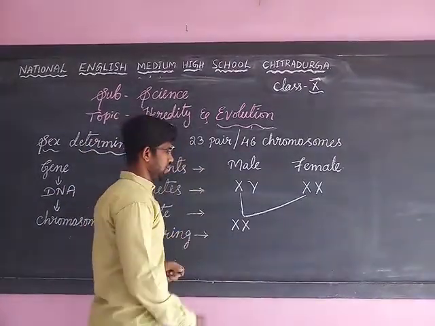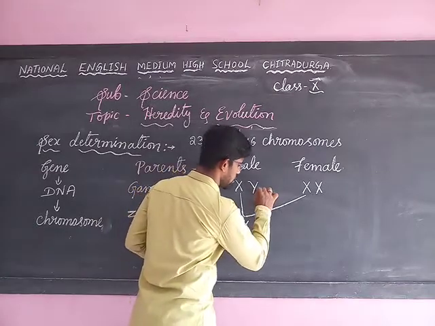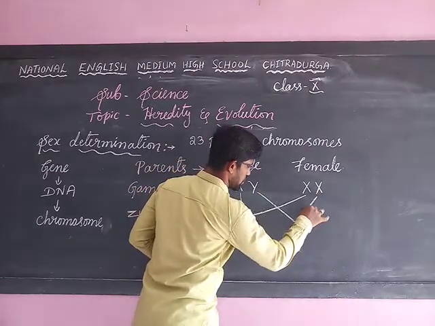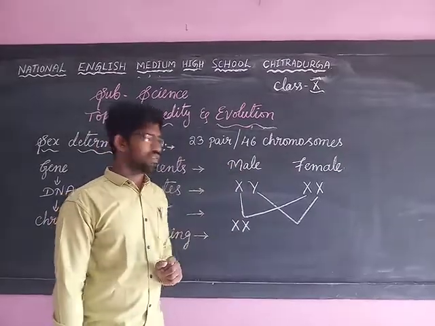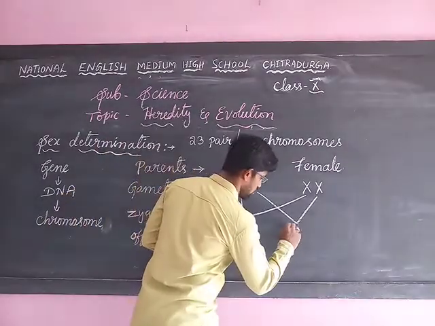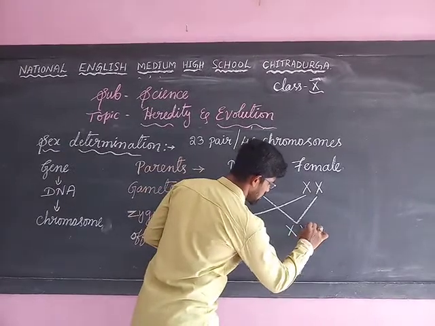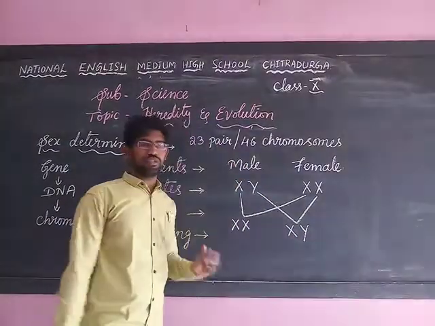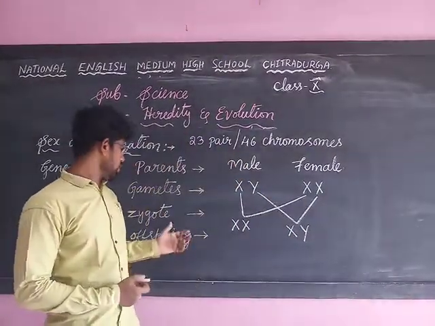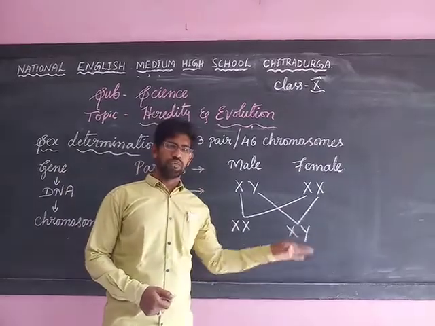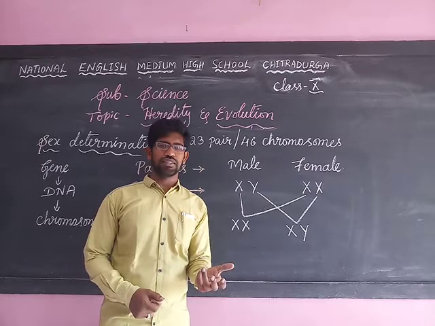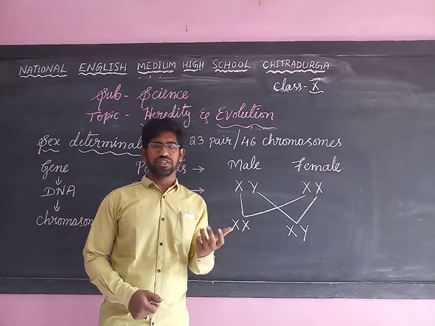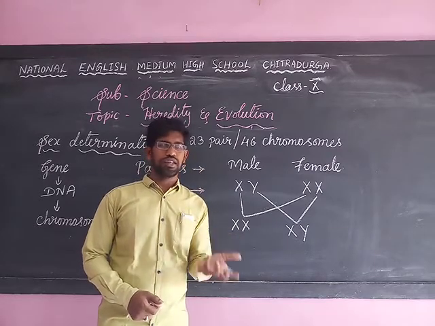When the male Y chromosome mixes with the female X chromosome, the zygote will contain X and Y chromosomes. So these are the two types of zygotes that will form. Based on this, we can decide the sex of a child, whether it is a boy or a girl.